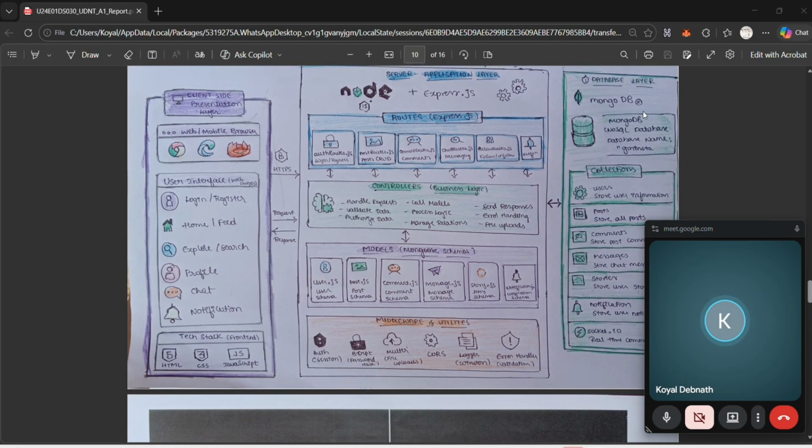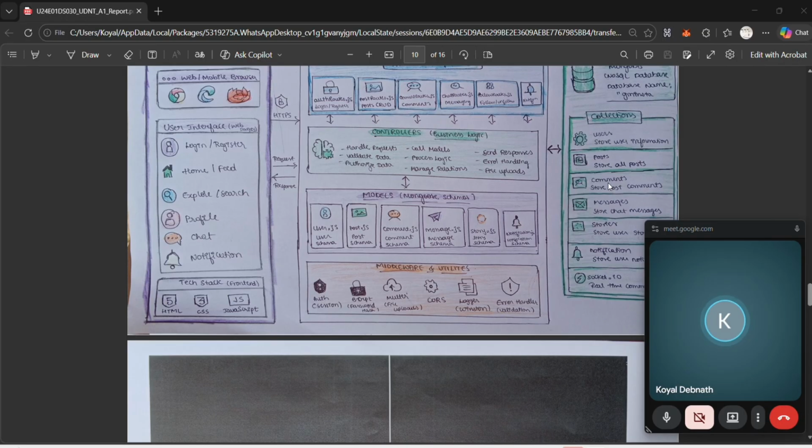Next, moving to the last layer, that is the database layer, which is present on the right side, and which includes MongoDB to store the data. So here MongoDB stores all application data and collections such as users, posts, comments, messages, stories, notifications, socket.io. MongoDB is suitable because it handles unstructured social media data efficiently.